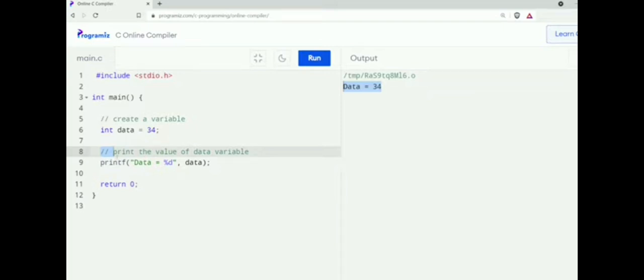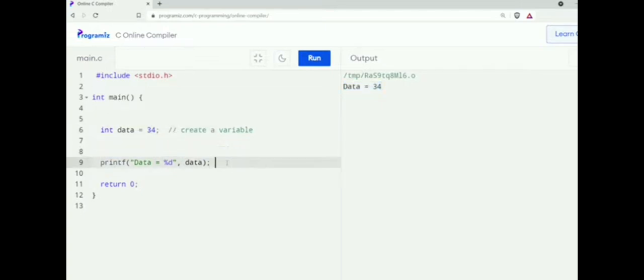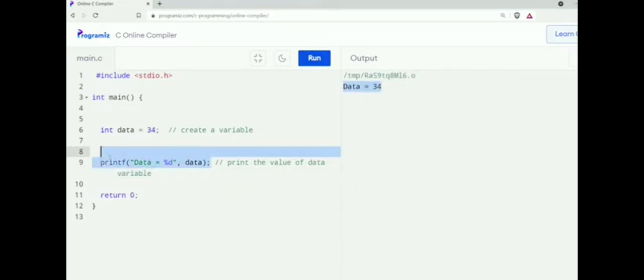We can also put the comment and our code in the same line. For that, I'll cut this and put this in the same line with the code. I'll do this for this comment as well. Now I'll run this code and see what happens. You can see that the code before 2 forward slashes is executed and all comments are ignored.